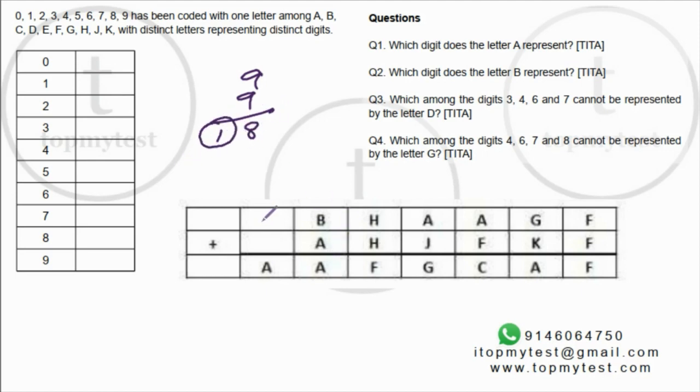You cannot have no carry, because if A is 0, then this will also become 0 and this will become a 5-digit number, not a 6-digit number. So A cannot be 0, so A has to be 1. Right, so this is 1. That's very straightforward. Let me just write this down.